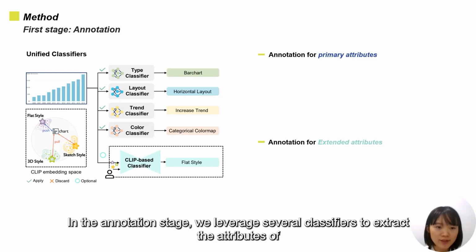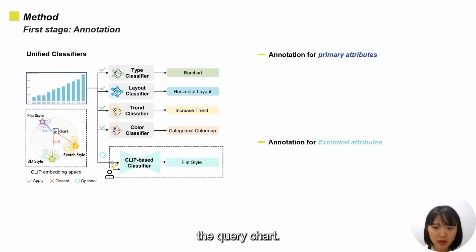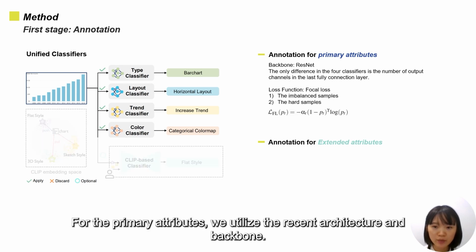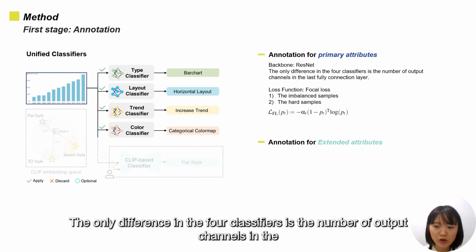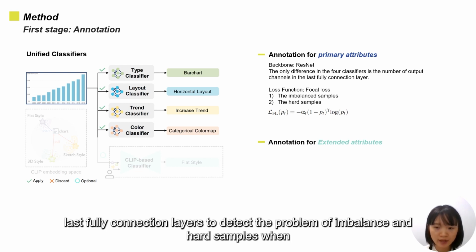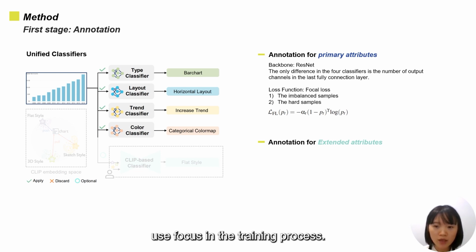In the annotation stage, we leverage several classifiers to extract the attributes of the query chart. For the primary attributes, we utilize the ResNet architecture as a backbone. The only difference among the four classifiers is the number of output channels in the last fully connected layers. To tackle the problem of imbalanced and hard samples, we use focal loss in the training process.